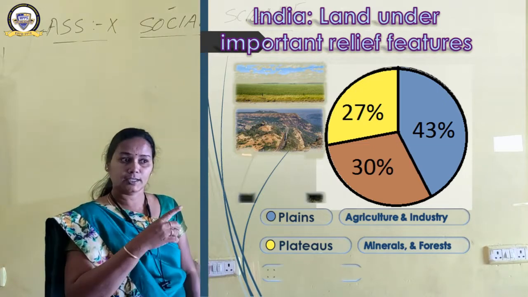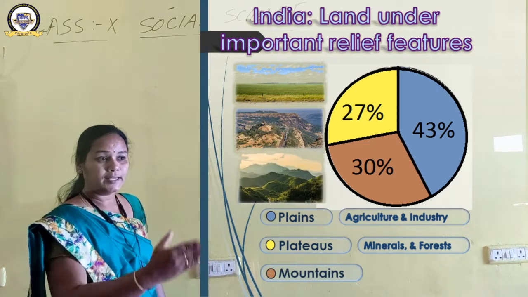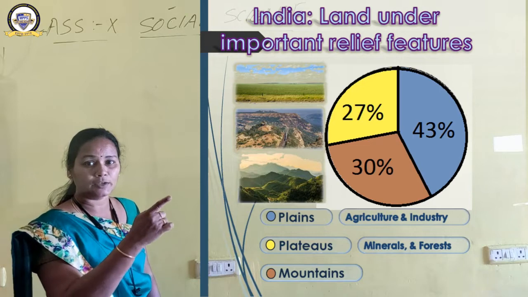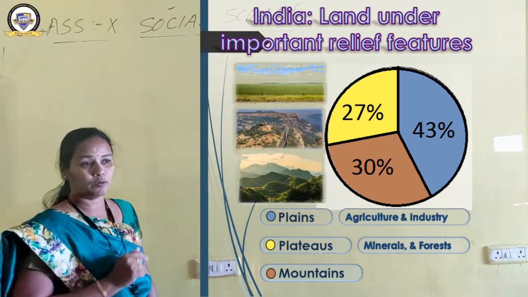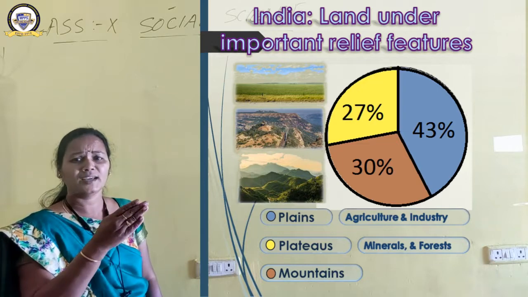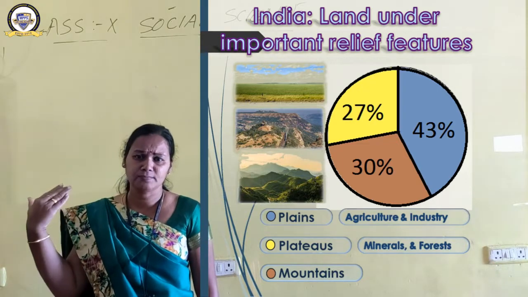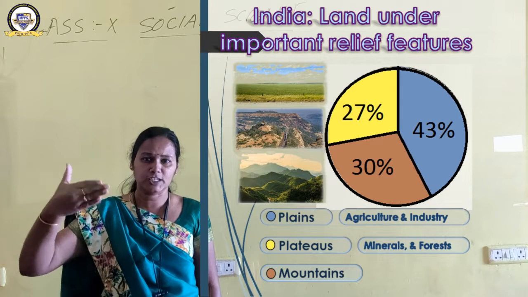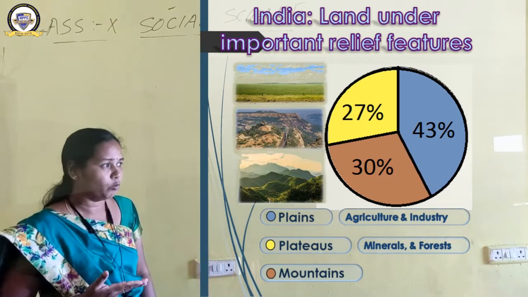And what is the third category? The remaining 30 percent of the land of India is covered with mountains. The brown color indicates mountains. Beautiful mountains are there, ranging from the Himalayas in the north, acting as a barrier, acting as a boundary of India.